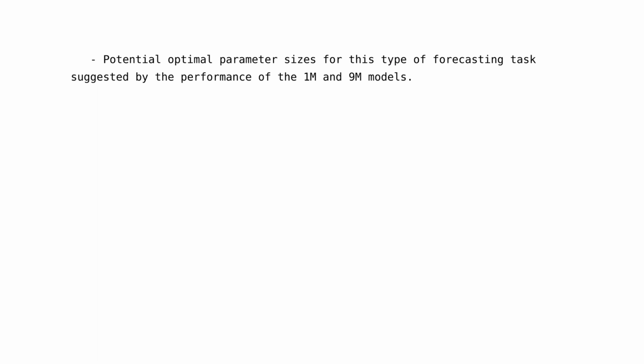Implications of ablation studies. The ablation study results indicate that model complexity, as measured by the number of parameters, can significantly impact performance. Overfitting and underfitting are potential issues that need to be carefully managed in model design and training. The decent performance of the 1M and 9M models suggests that these may be optimal parameter sizes for this type of forecasting task.